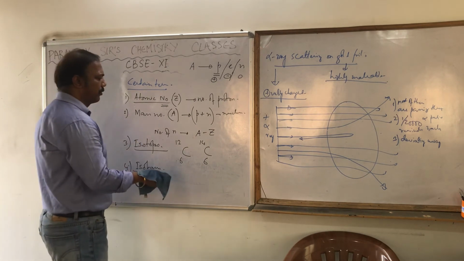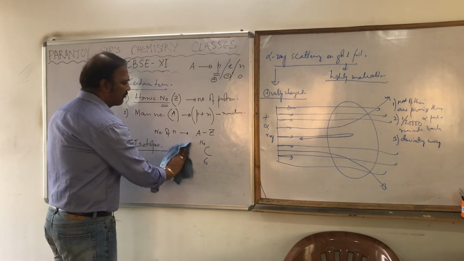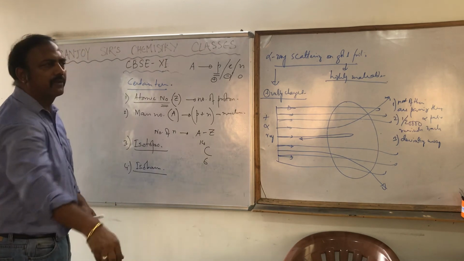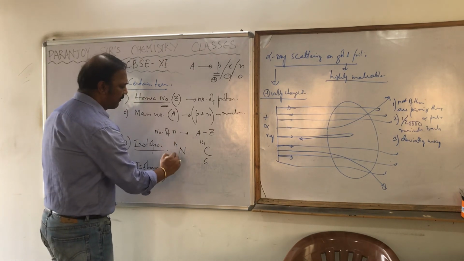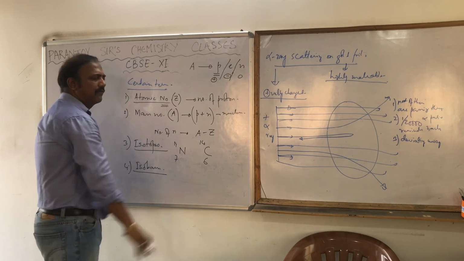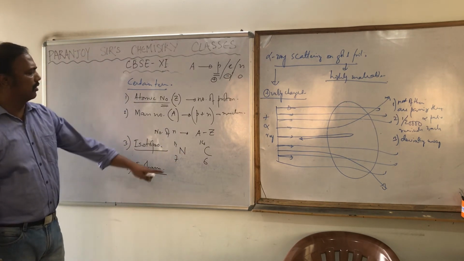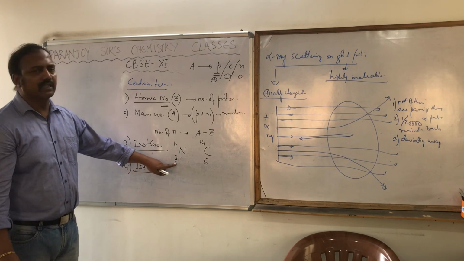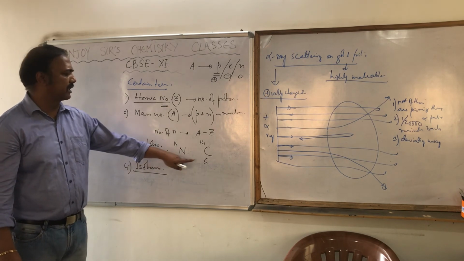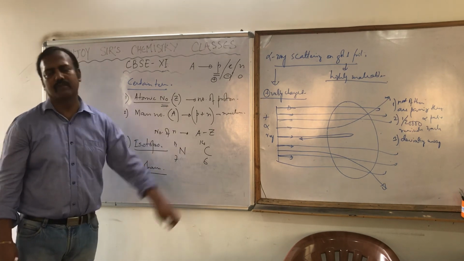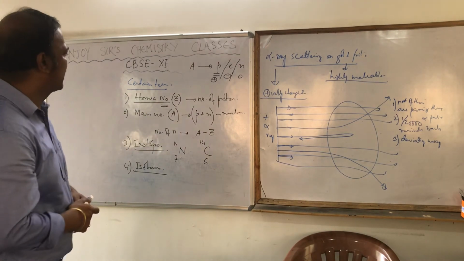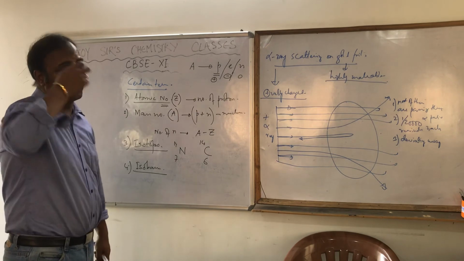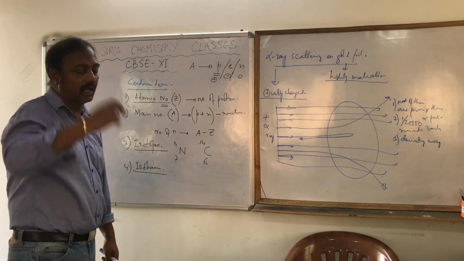For example, carbon-14 with atomic number 6 and nitrogen-14 with atomic number 7. You see, both are different atoms, different elements. 6 and 7 are their atomic numbers, but the mass numbers of both are the same. These atoms are called isobars.